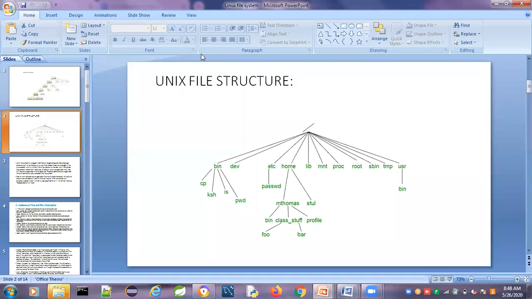Today in class we will discuss what the Unix file structure is, and how the Unix file structure looks. So what is meant by the root directory, and what is meant by the home directory. Those are the things we will discuss today. After that we will try to execute commands, and we will start the basic commands.